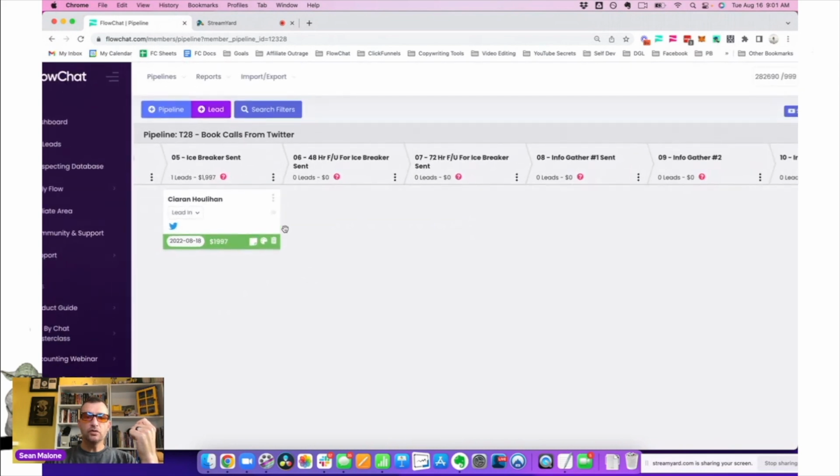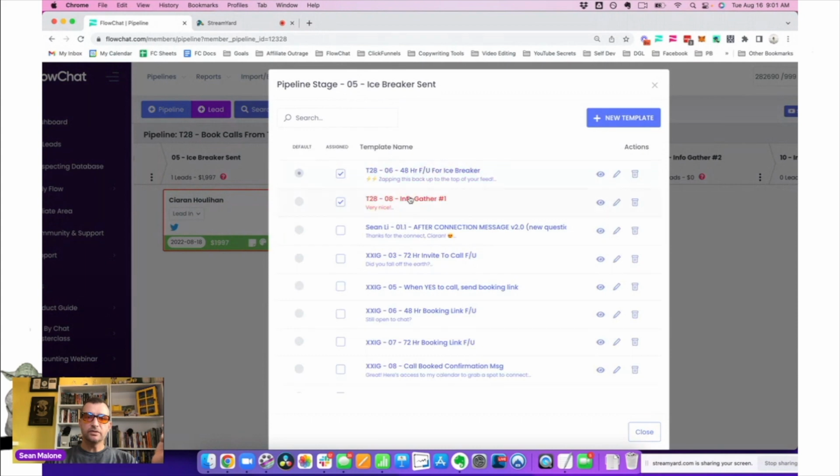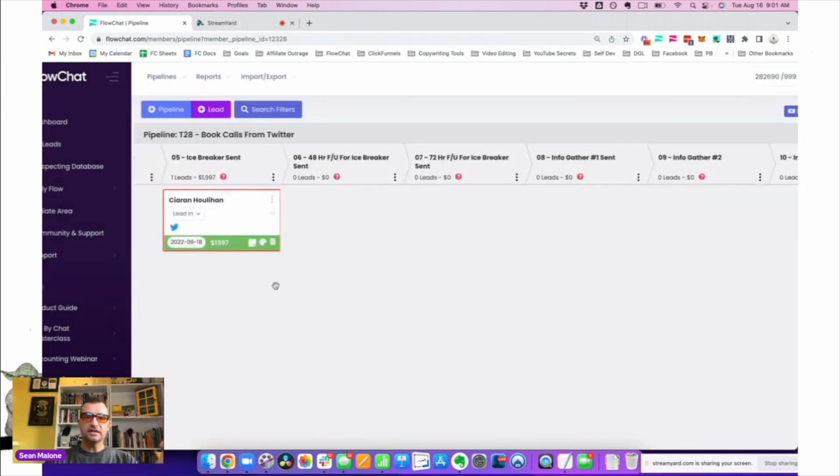So I can either left click, paste that message and move here if he's done nothing, or I could right click and grab the other template, which is this one. Then I would left click that one, and that one's copied to my clipboard. I'd paste and send that message, and then I'd move the card over here.